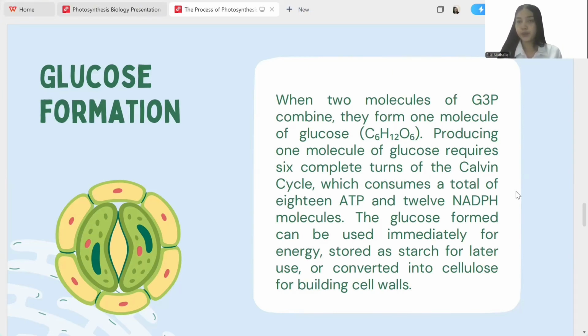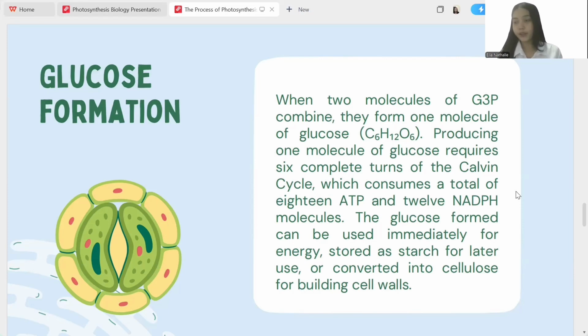In making glucose, we need 18 ATP to provide the energy to power reactions and rearrangement, and 12 NADPH to provide high energy electrons and hydrogen to reduce carbon compounds into sugars. These energy molecules come from the light reactions of photosynthesis, showing how the light reactions and the Calvin cycle are connected.